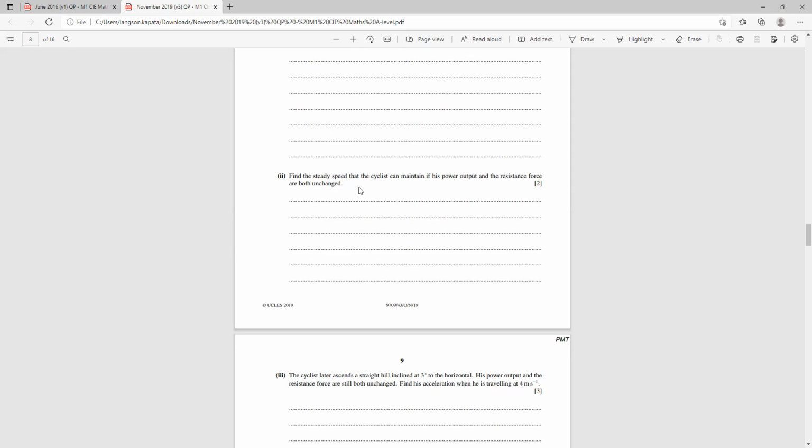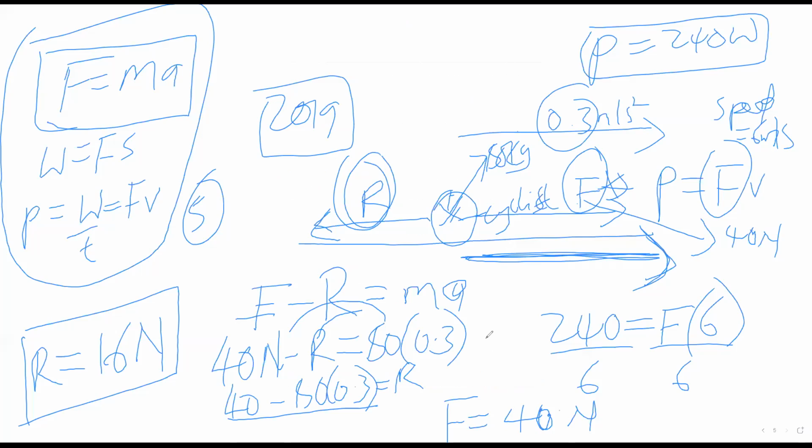So resistance is still 16 newtons, power is still 240 watts. So let's go and find the steady speed, which is the velocity in this case. Remember, power is equal to force times velocity. So let's go and find the answer.